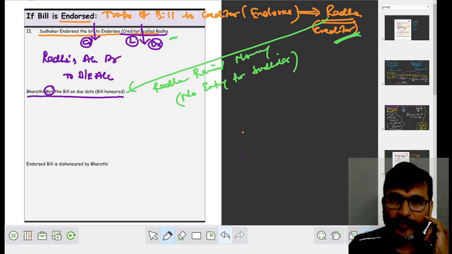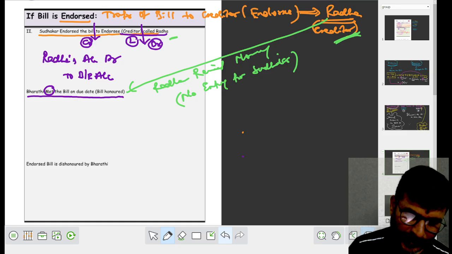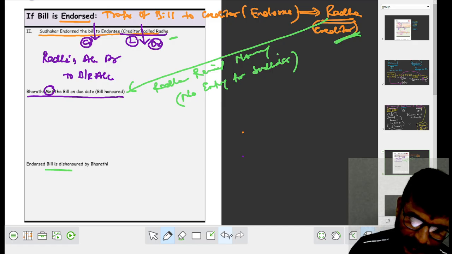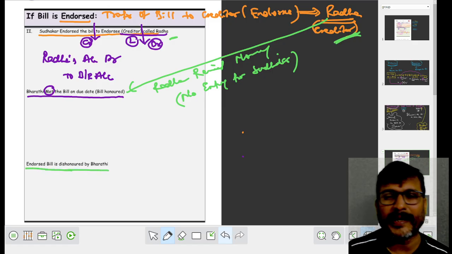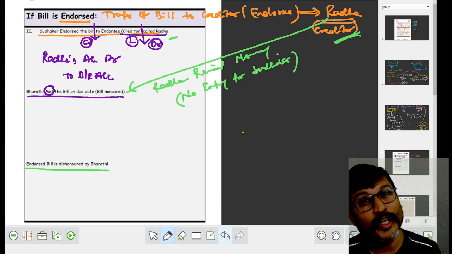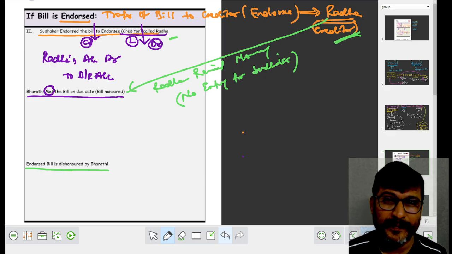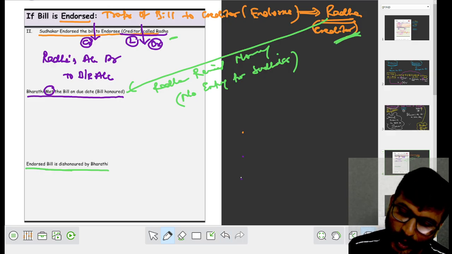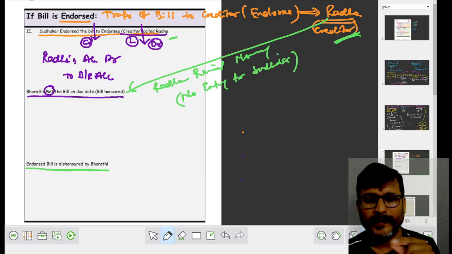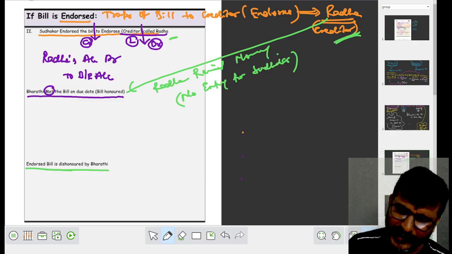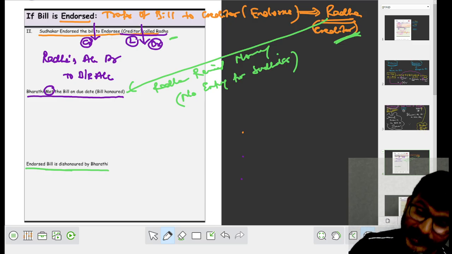What happens later? If Bharati fails to pay, the endorsed bill is dishonored by Bharati. Please remember, when the endorsed bill is dishonored, the debtor will increase.